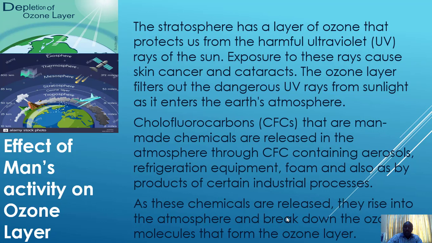For example, aerosols. When you use sprays, for example, your mosquito spray or even perfumes, and then you have refrigeration equipment, foam, and all these products of certain industrial processes, they release these chemicals into the atmosphere, which break down the ozone molecules that form the ozone layer.